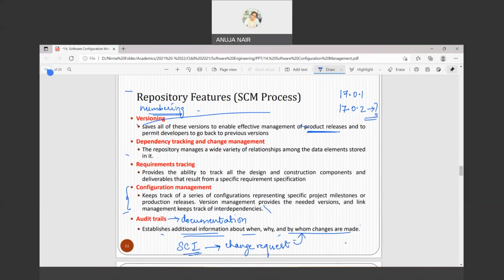Everything is documented, and why is it documented? Because कल उठ के अगर somebody tells that ये change कहाँ से आया, then it should be known that okay, this person has asked for the changes and क्यों ये change मांगा गया है, और ये change करने से और कौन कौन से items, work products पे effect हो रहा है, वो सब document होगा तो ही it would be an effective one. Otherwise anybody can change, and then you don't know who has changed whatever item you want to change, right? So that is why audit trails are very important when you are going through the SCM process.